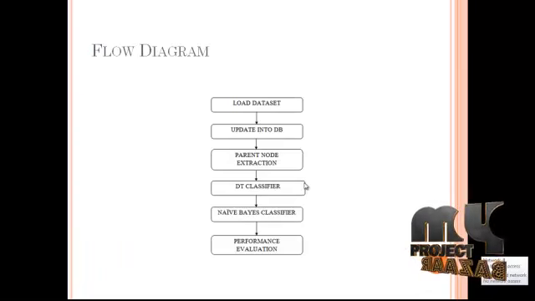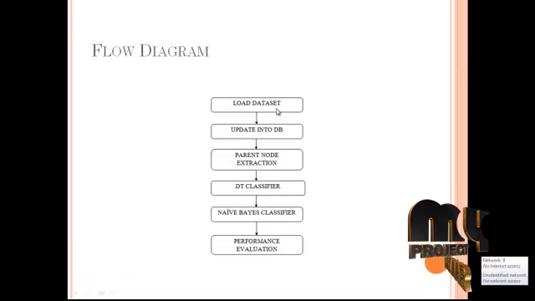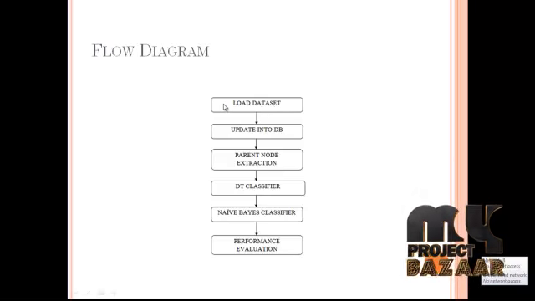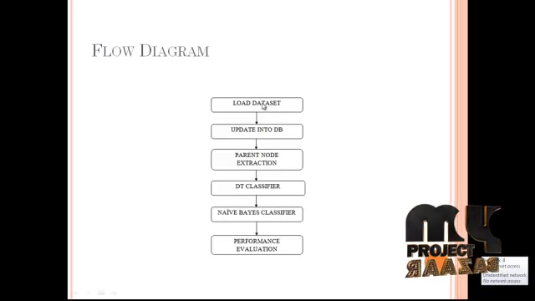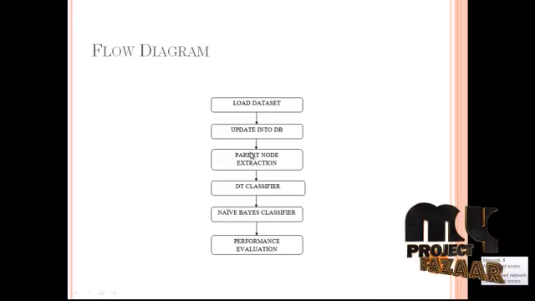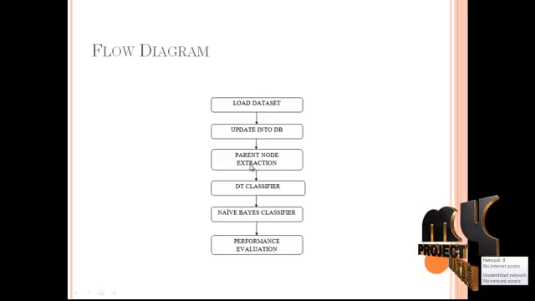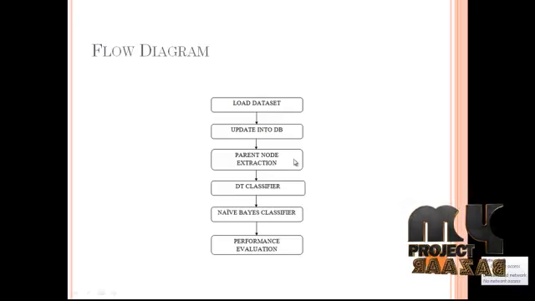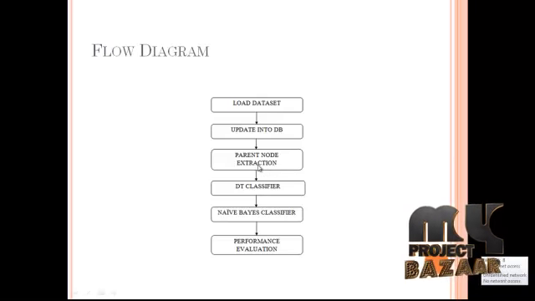Next, we see about the flow diagram of our project. First, we load the data set. The data set, we choose any one of this soya or weather data set. After we have selected the soya or weather data set, we classify and update into the database, and then we have identified the parent node extractions. That means we extract what are the parents and what are the children in our data set, and then after identified, we have classified the data set based on parent node extractions.